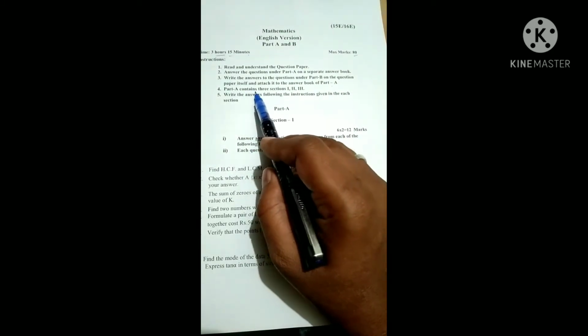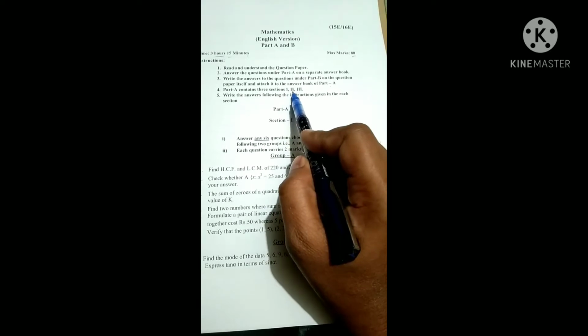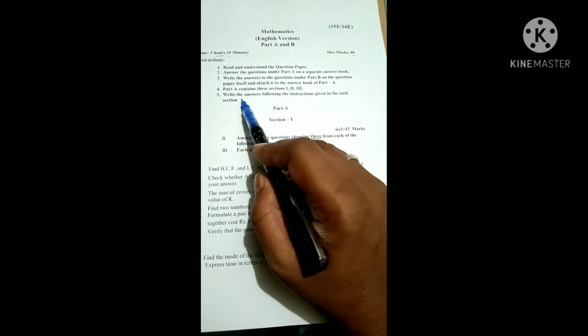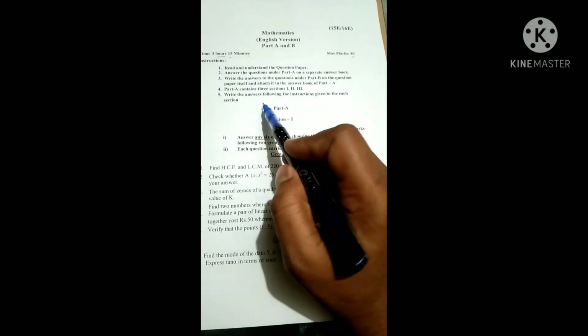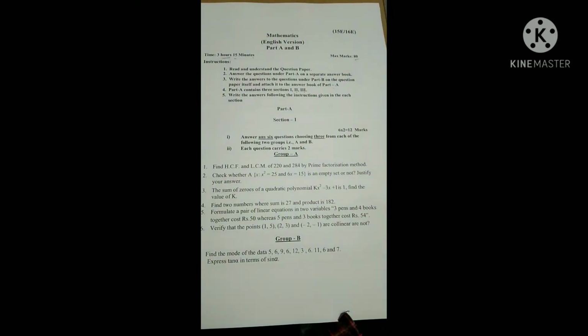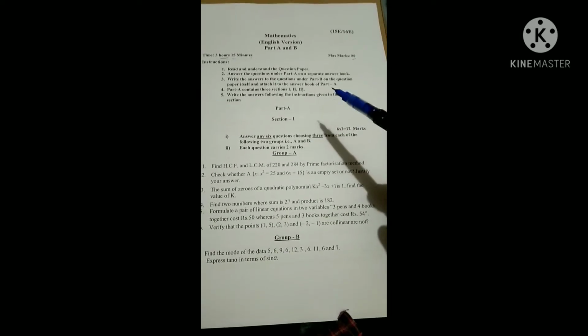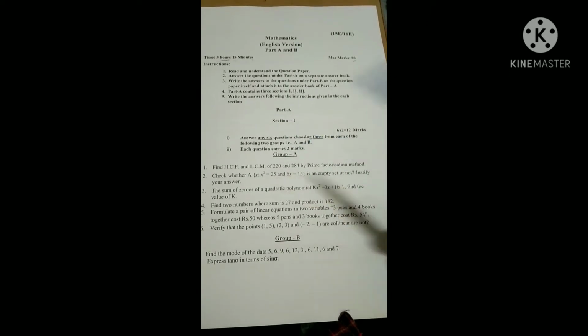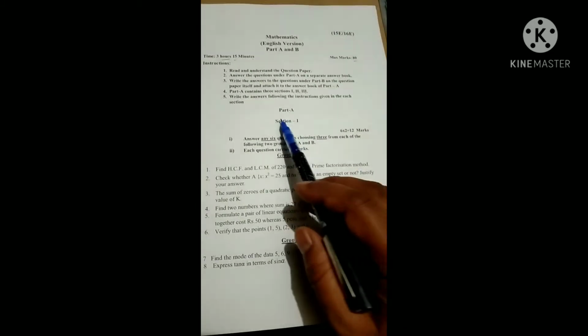Part A contains 3 sections: Section 1, Section 2, Section 3. Write the answers following the instructions given in each section. So we have Part A, subjective, and Part B, objective. Part A contains 3 sections. Section 1.